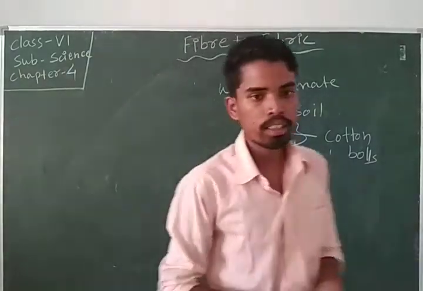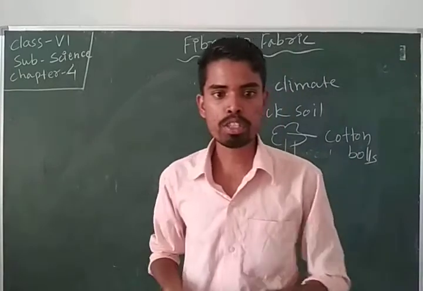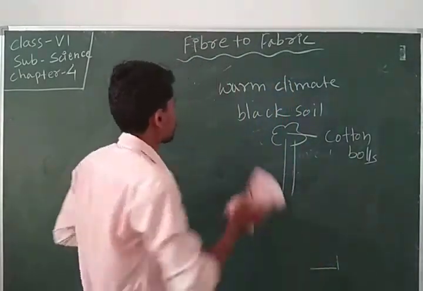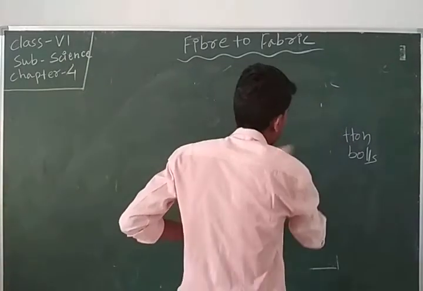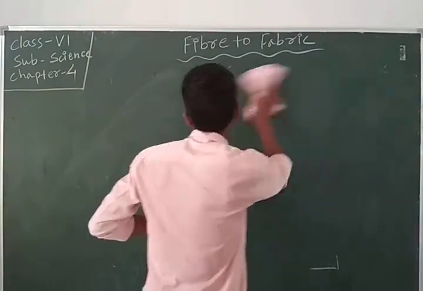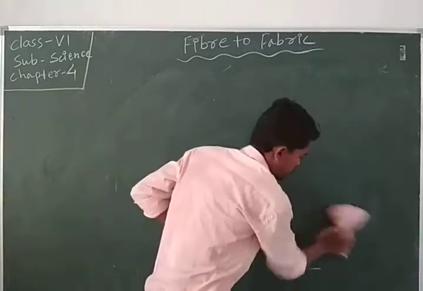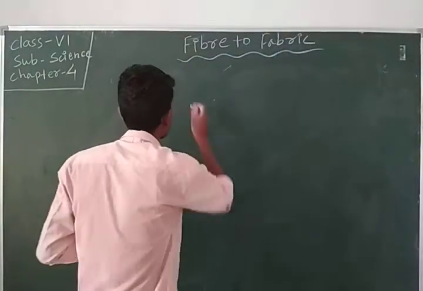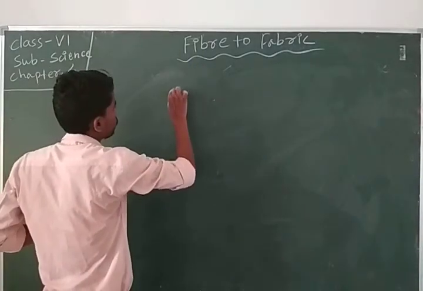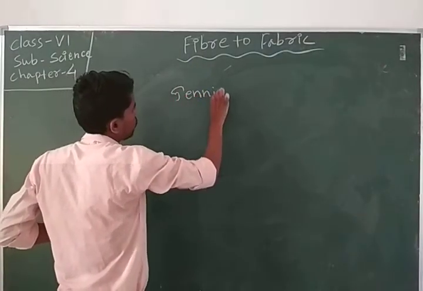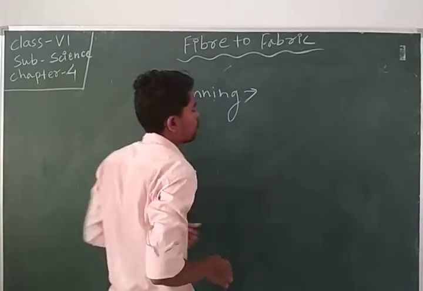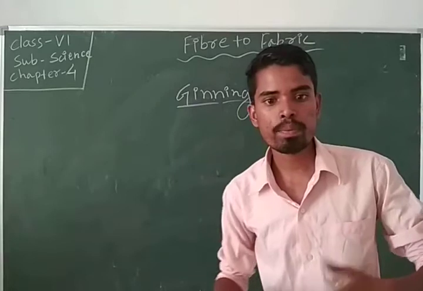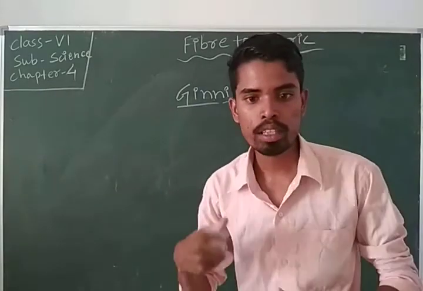Okay, and the steps used for obtaining fabric: the first process is ginning. In this process they separate the cotton from the balls.